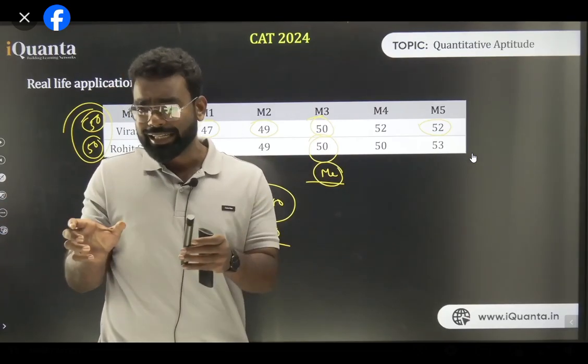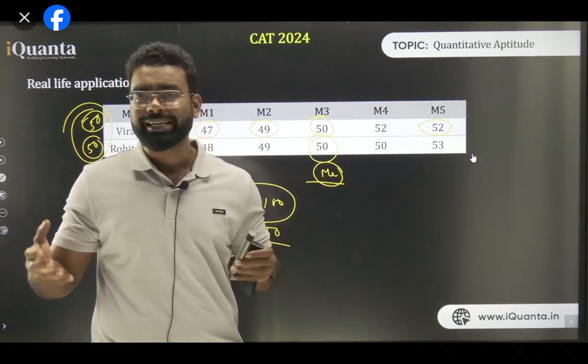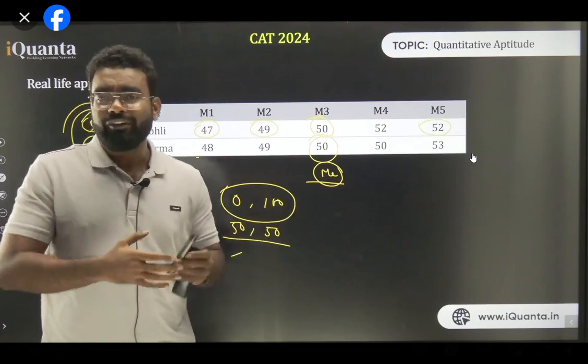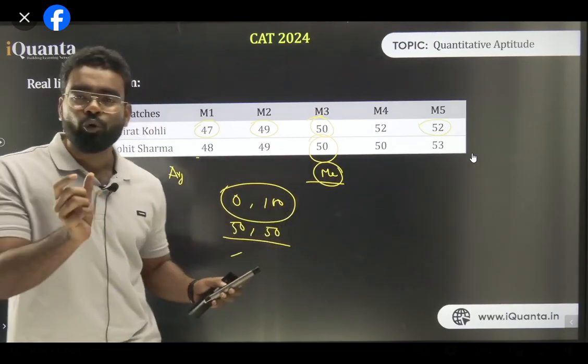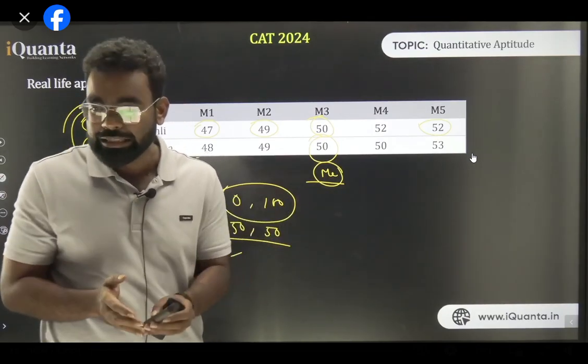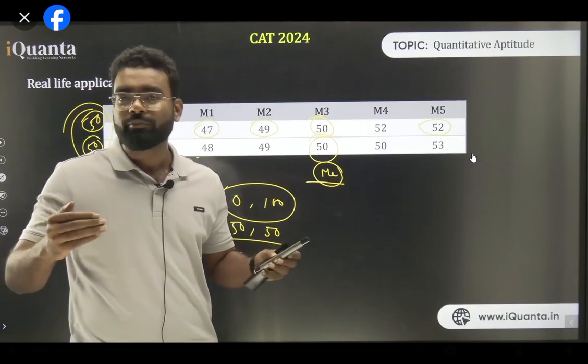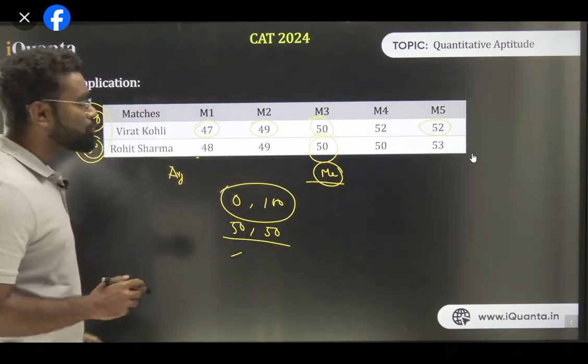And when the data is less scattered, like if the data is more scattered, it is bad data. Like 0 and 100, it's more scattered. So it's spread out, do you understand? And in the case of 50 and 50, it's more consistent, less scattered. If the data is less scattered, then it is better data. If it is more scattered, it's not good data. You understand me, right? So now the first thing we need to understand is what is the range.